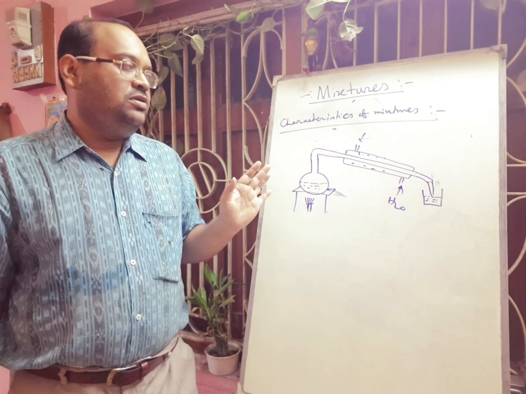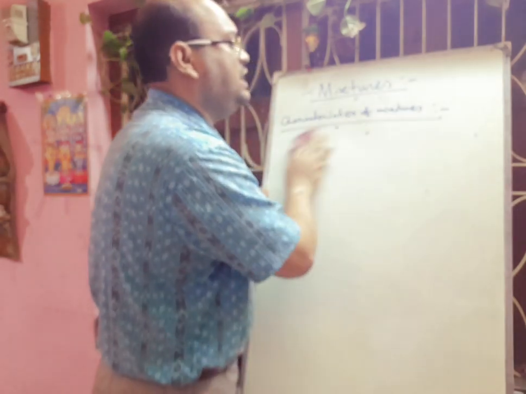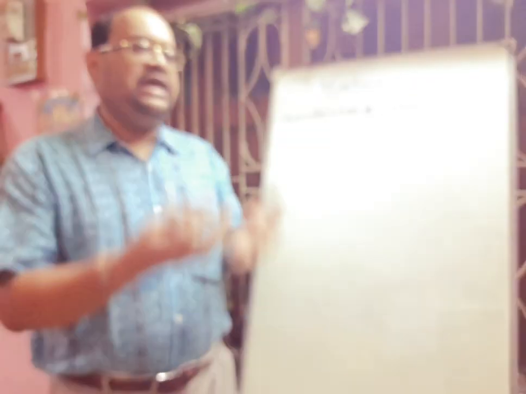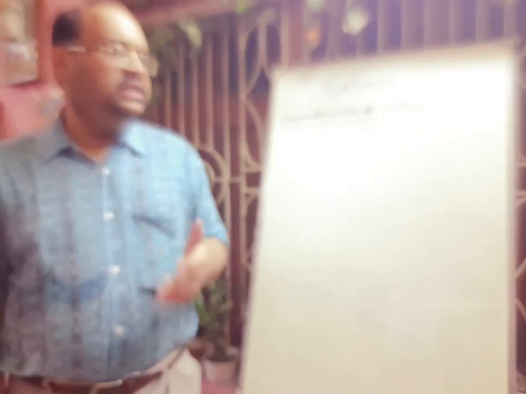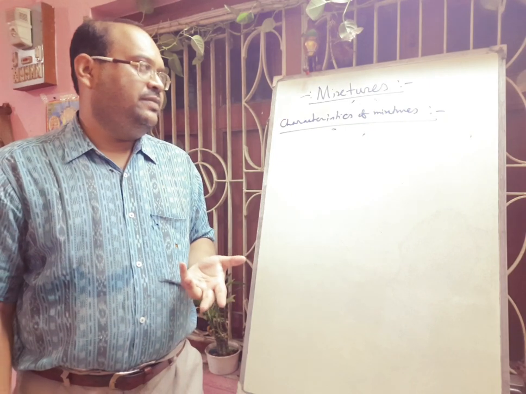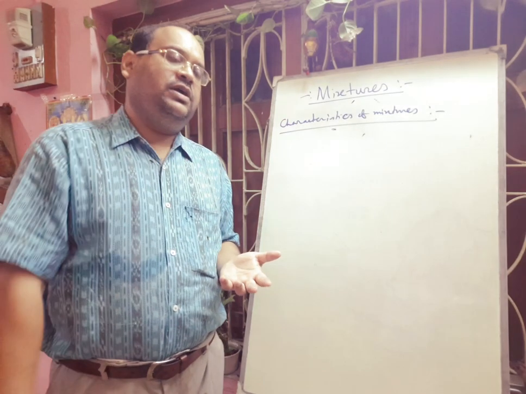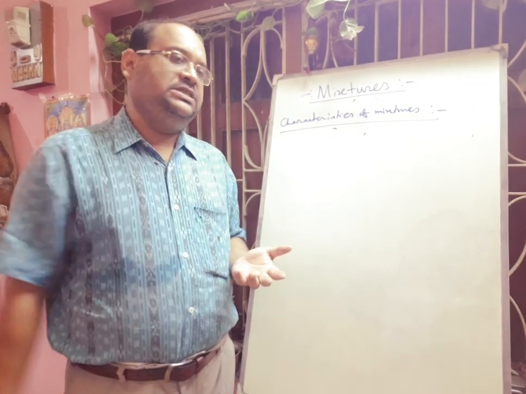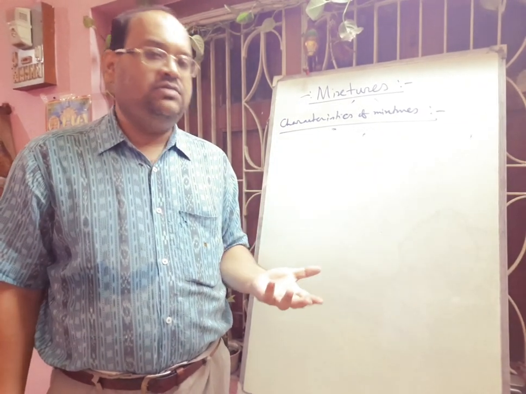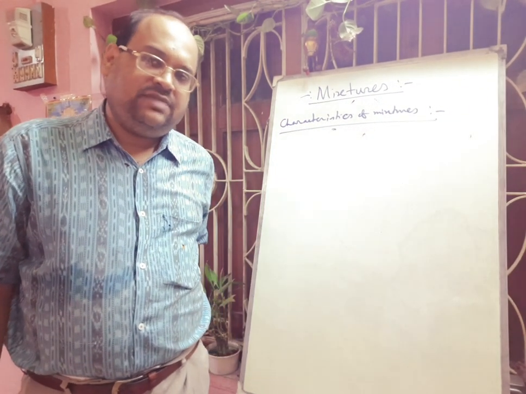Okay, so different other methods are there, like if there is a mixture of sodium chloride and ammonium chloride. In the next day we will discuss. Here, just by heating, ammonium chloride has the sublimation property, and you will get the ammonium chloride as sublimate. If you place one inverted funnel, you will get all the ammonium chloride in the funnel when you apply heat to this mixture, and the sodium chloride is not sublimable, it will remain as residue inside the heating container. So in this way, by physical means you can easily separate.